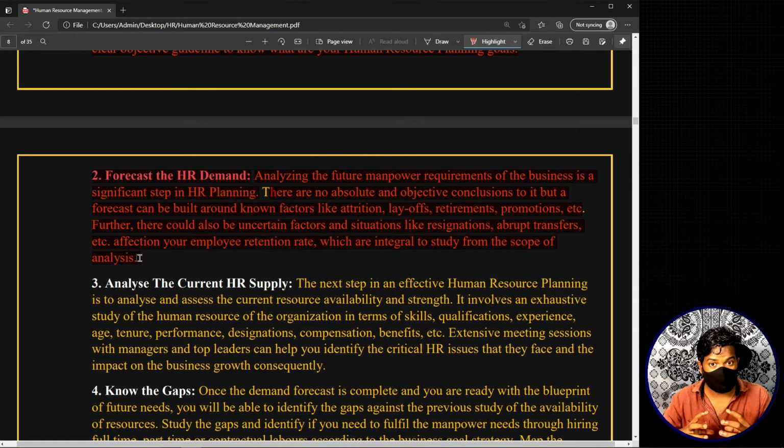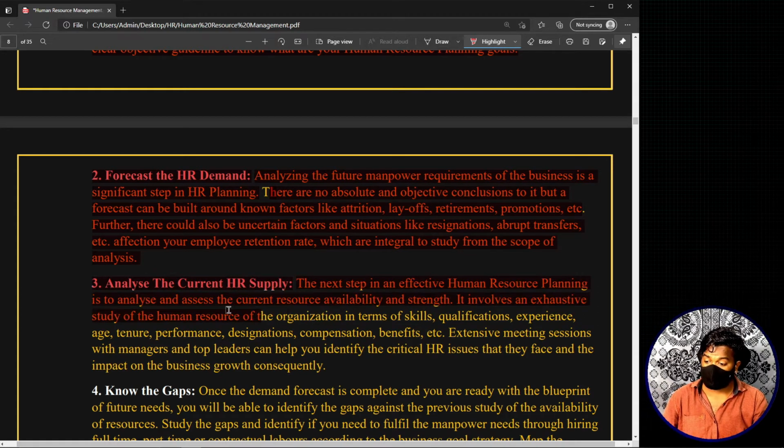Now moving on to the third step, which we actually discussed in both of the examples. Once you did the human resource demand forecasting, what do you do? You actually check what you actually have. Okay, now the third thing is analyze the current HR supply. The next step in an effective human resource planning is to analyze and assess the current resource availability and strength. It involves an exhaustive study of human resource of the organization in terms of skills, qualifications, experience, age, tenure, performance, designations, compensation, benefits, etc.